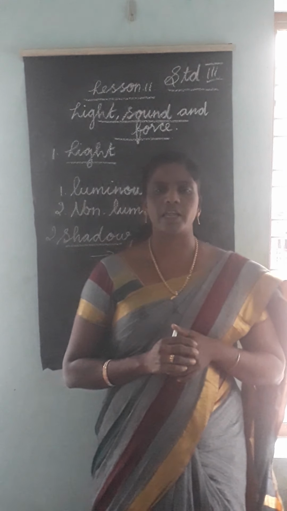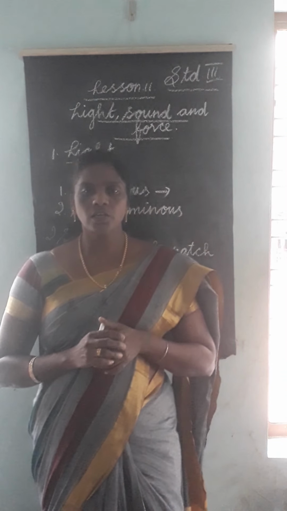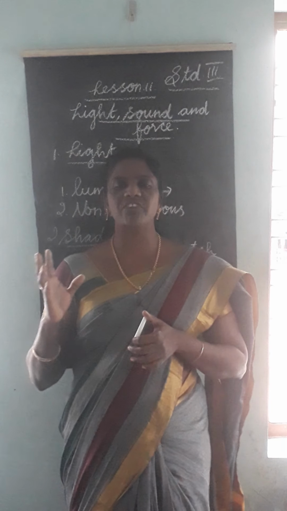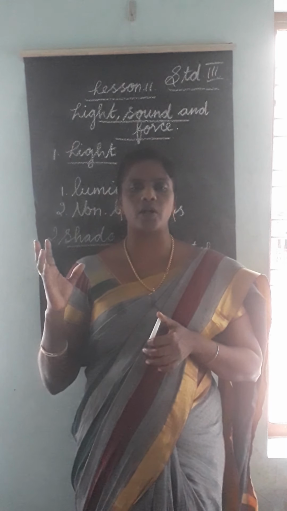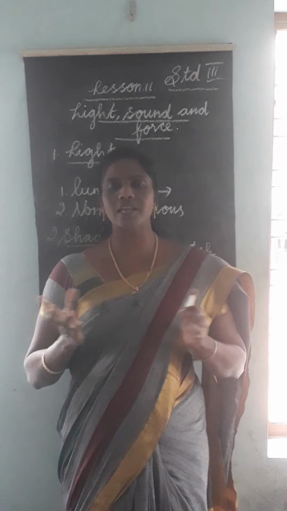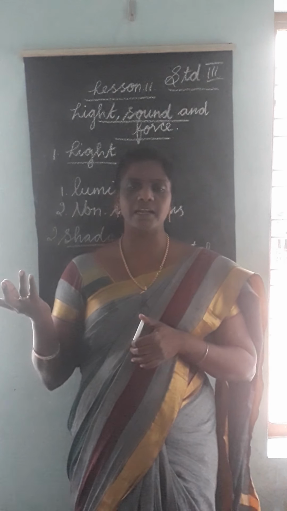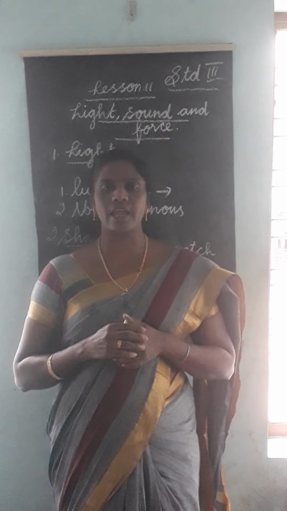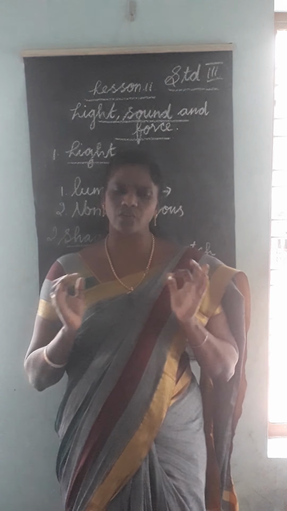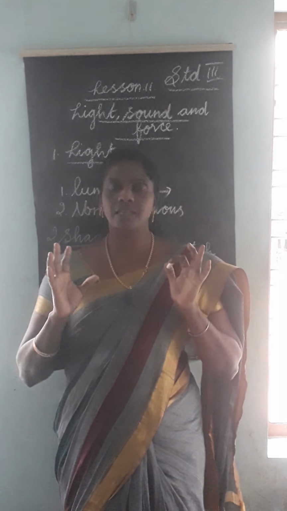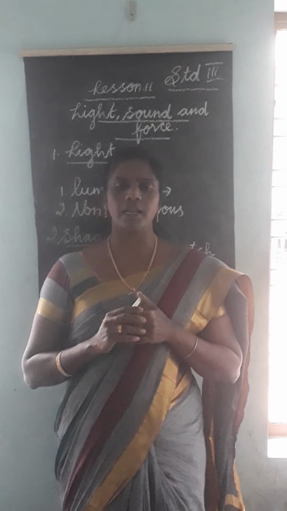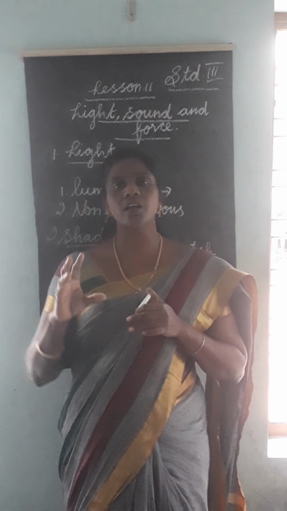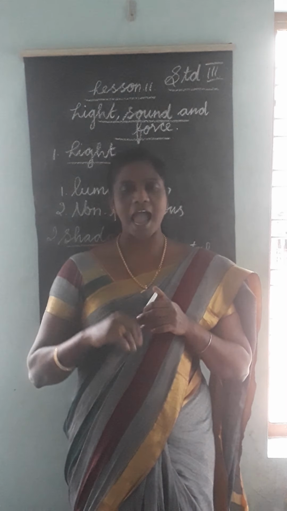Shadows are formed when an object blocks the path of light from luminous objects like the sun, bulb or handle. Sometimes the shadows are very small, and sometimes the shadows are much bigger than the actual size.